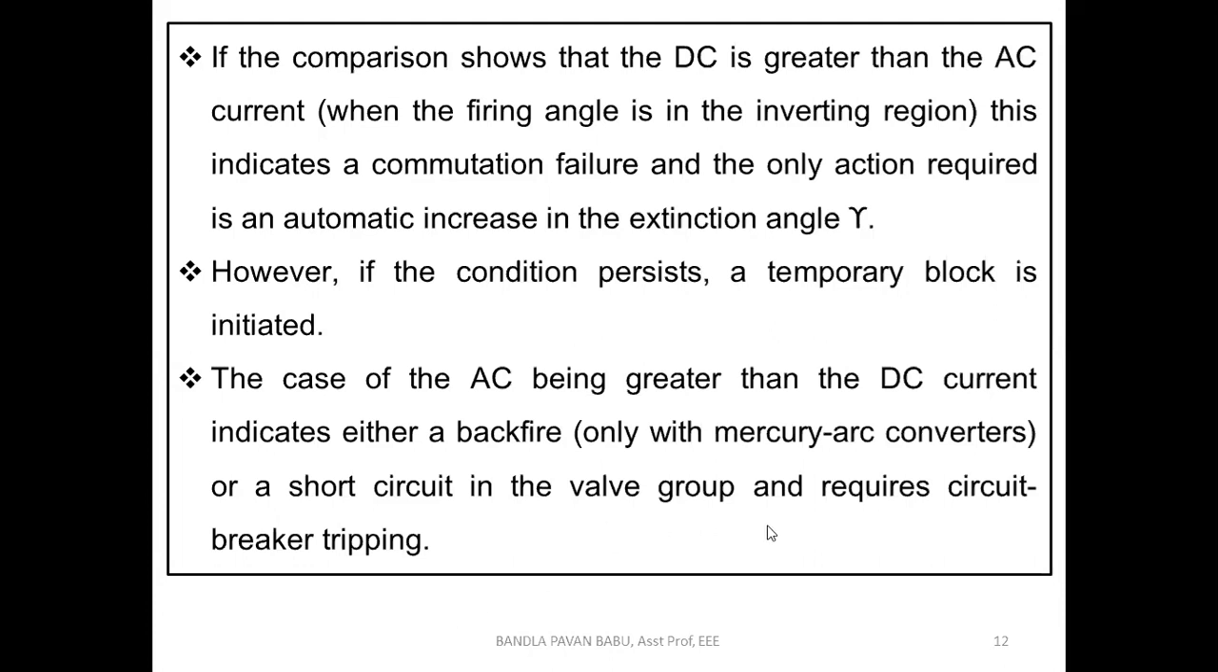Another chance is that if there is a rise in AC current before the inversion, that means the DC is fine and the AC is higher, so there may be a short circuit in the valve group, which requires circuit breaking. It should not be connected to the grid. So whatever AC is generated after inversion, there we need to block, and for that we use the AC circuit breakers.